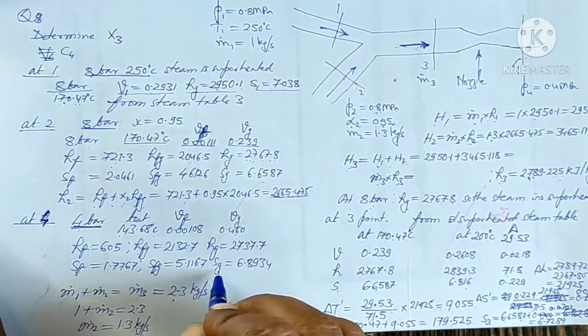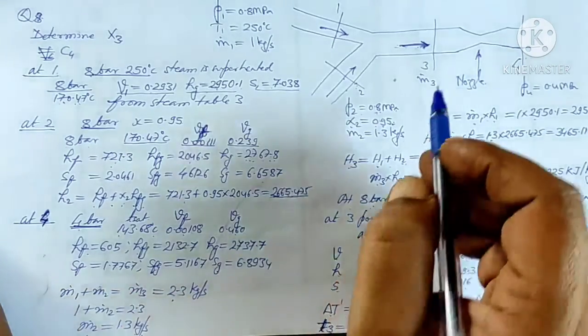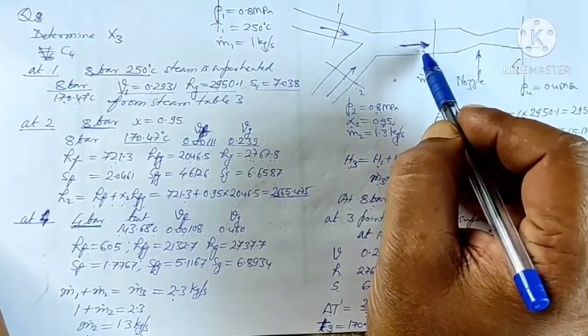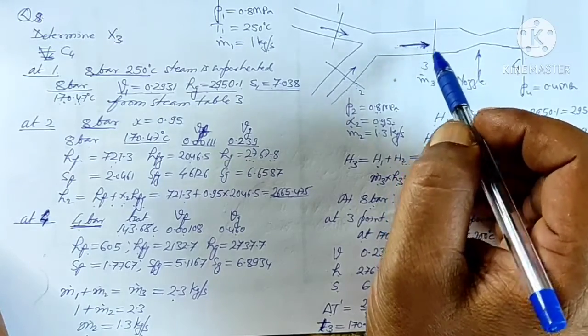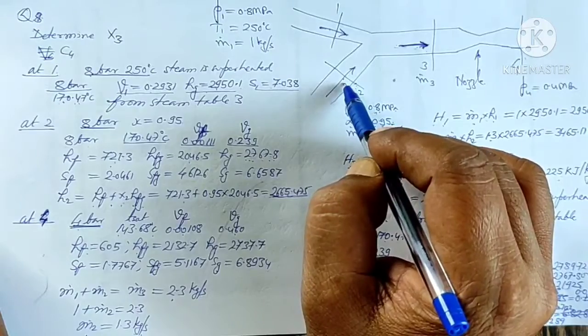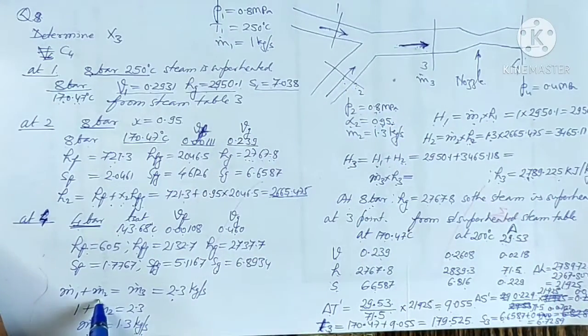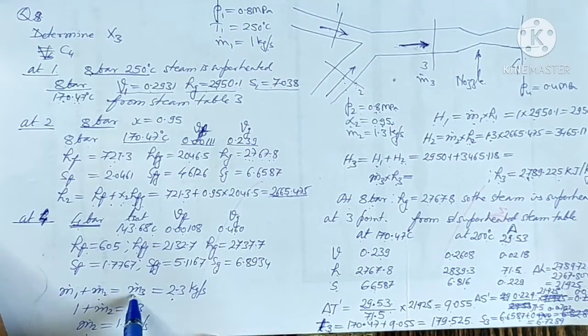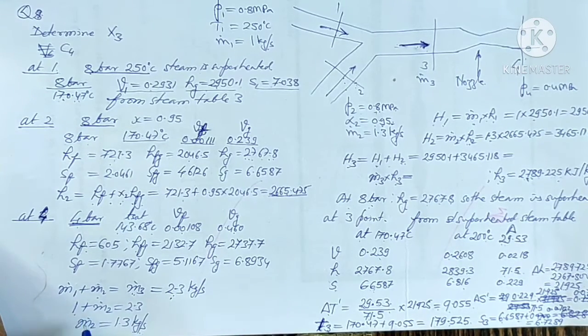sf, sfg and sg. Now the mass flow rate at point 3 is given as 2.3 and that will be equal to the mass flow rate at point 1 plus point 2. So m1 dot plus m2 dot equals m3 dot, and it is given as 2.3 and m1 is given as 1. So m2 is equal to 1.3 kg per second.